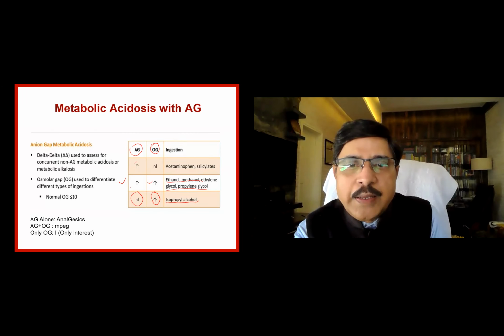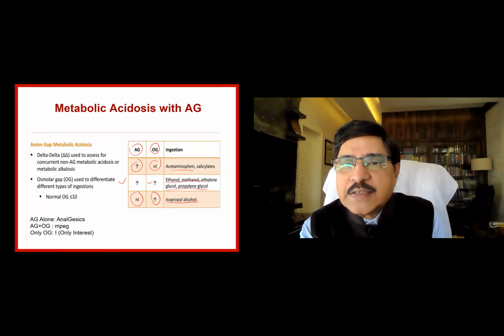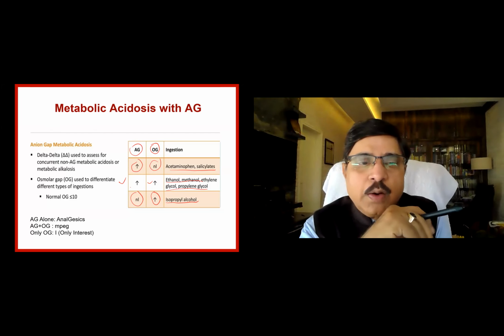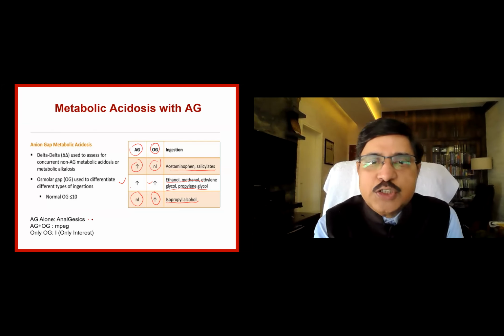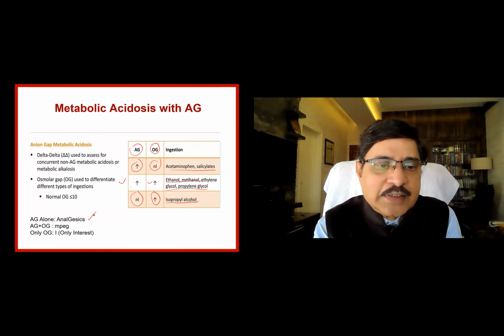Okay, when the anion gap is increased but the osmotic gap is normal, it is salicylates or acetaminophen that is the answer. How do I know that? The AG is analgesics, AG alone is analgesics.